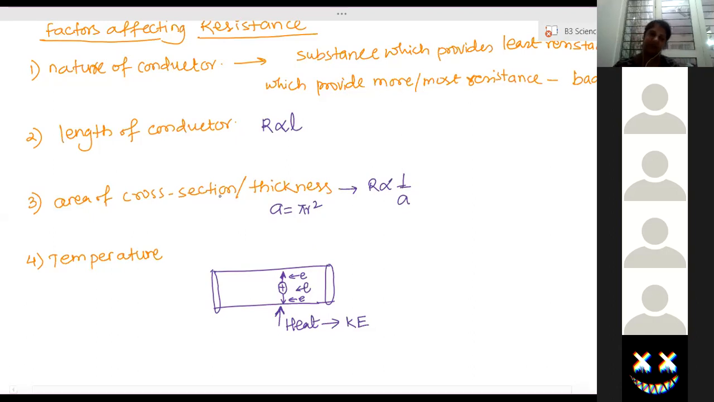So, ma'am, temperature is directly proportional to resistance. Resistance is directly proportional to temperature. Temperature is not dependent on resistance; resistance is dependent on temperature. Okay? Yes, ma'am. So, resistance is directly proportional to temperature. As you increase the temperature, the resistance of the wire will increase.